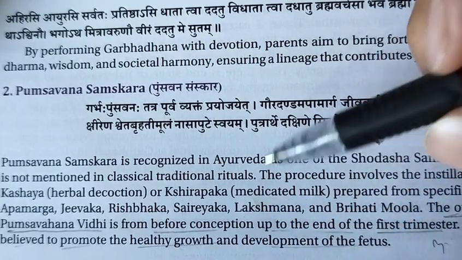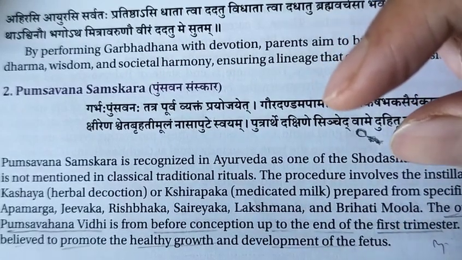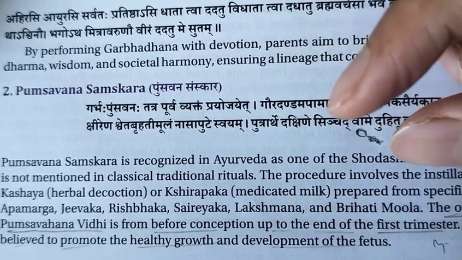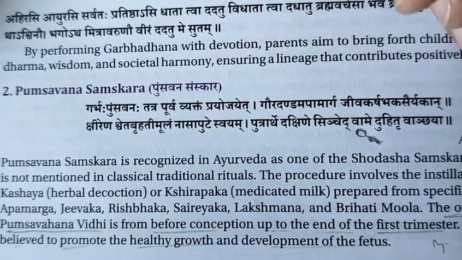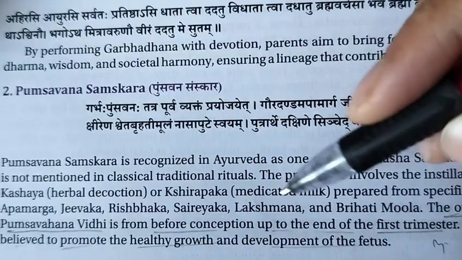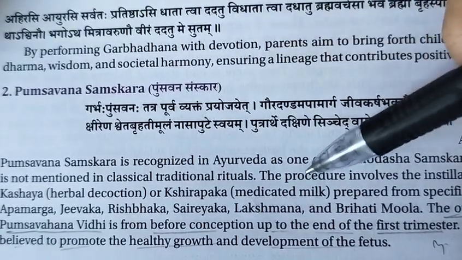And next, a drop of milk, I think, is poured into the right nostril for a male child and the left nostril for a female child, and these kinds of things have been mentioned in Punsavan Vidhi. So this is a Punsavan Samskar.